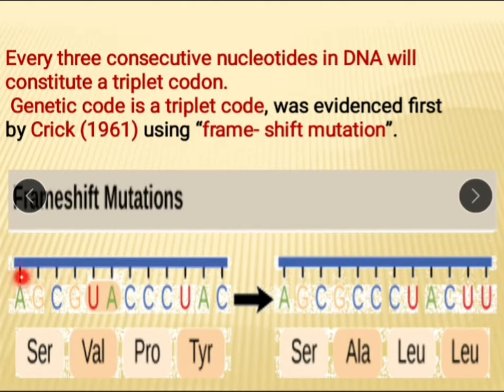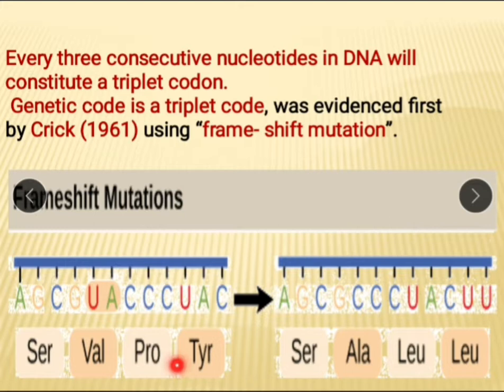See here, this first codon is same, that is AGC, but here the G is there, but UA is deleted, and so instead of this GUA, the codon will be GCC, and next codon instead of CCC, it will be CUA.